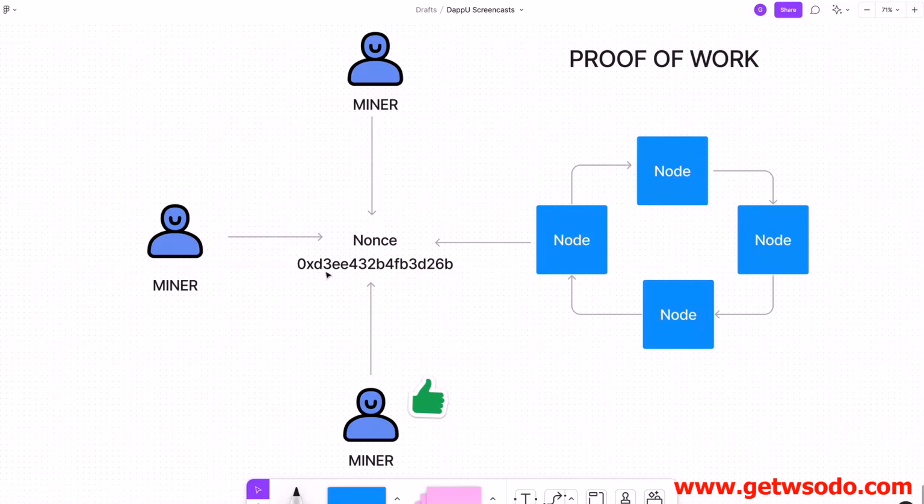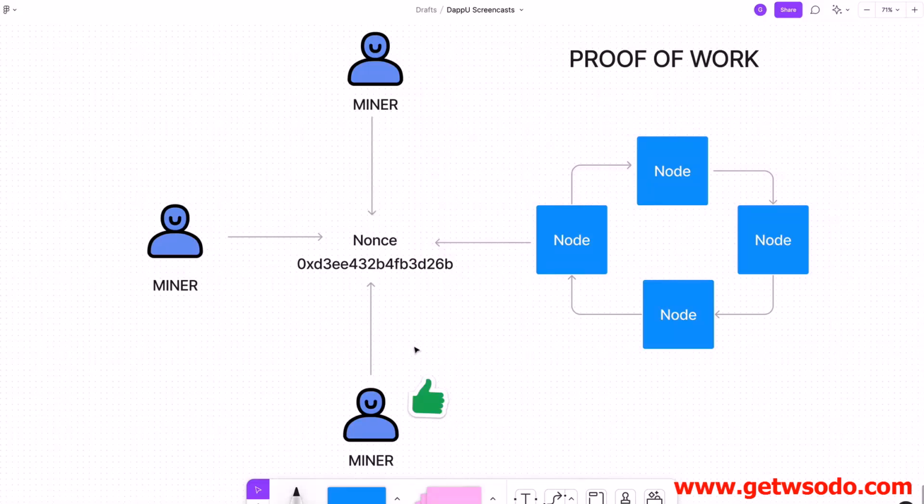And as soon as they find a valid match to this question or this nonce, the miner that does that first gets rewarded, and then they get to take all the data and get the valid block and put it into the blockchain. And whenever they do that, they receive the block reward, or the new cryptocurrency that's created by the blockchain, as a financial incentive for doing this. And so that's what the proof of work is. They prove the work that they guessed this question correctly. And whenever they prove that, they get that reward.